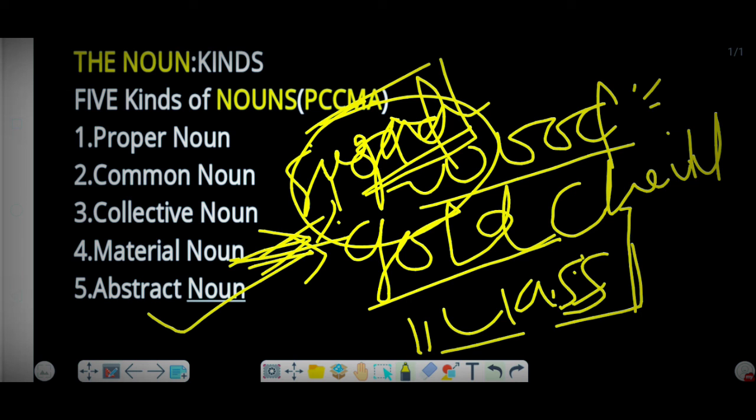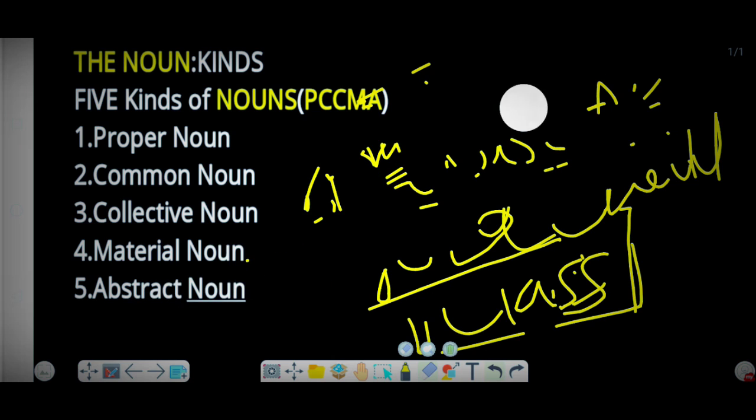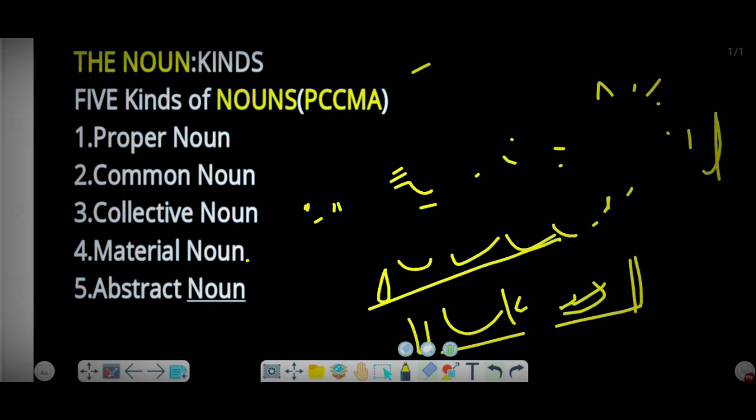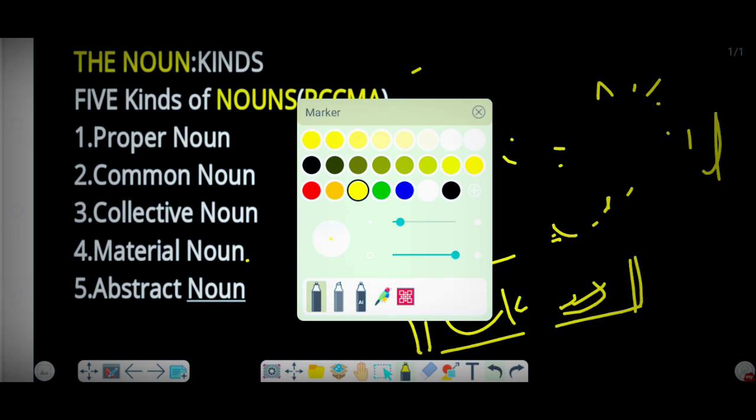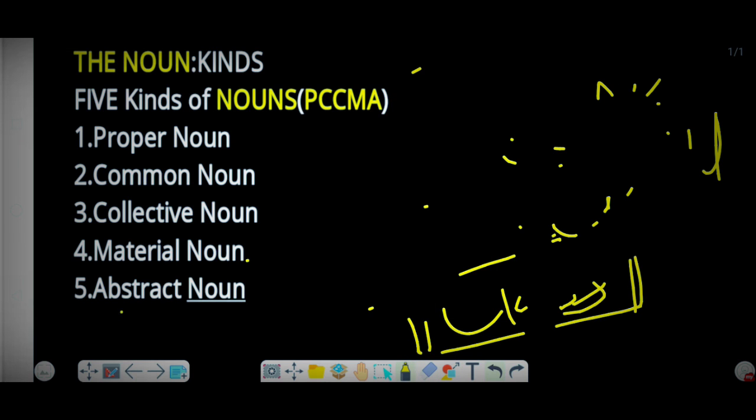Now the fifth one is abstract noun. When we talk about abstract noun, we mean to say by feeling.